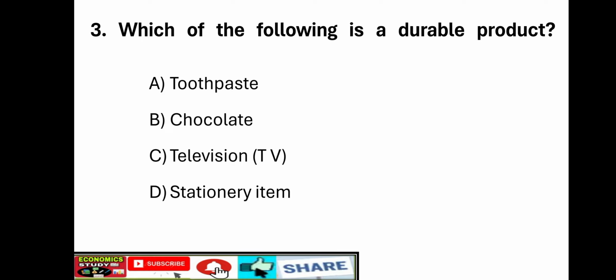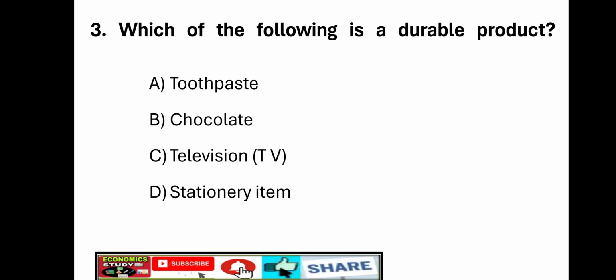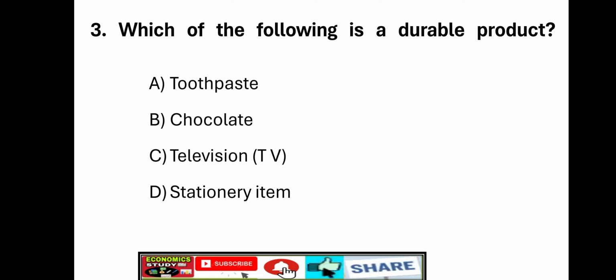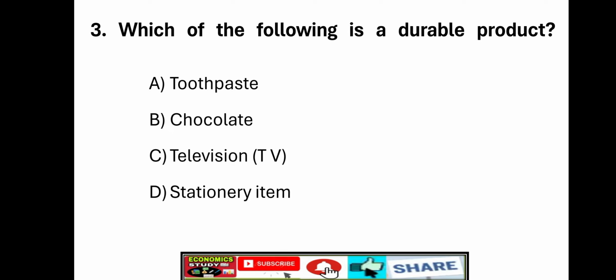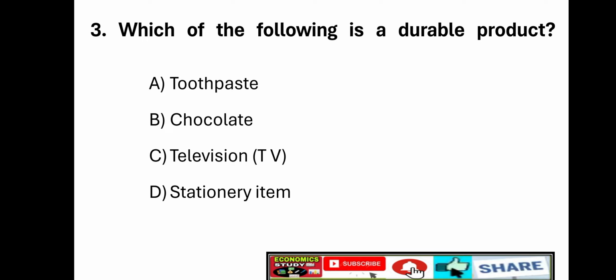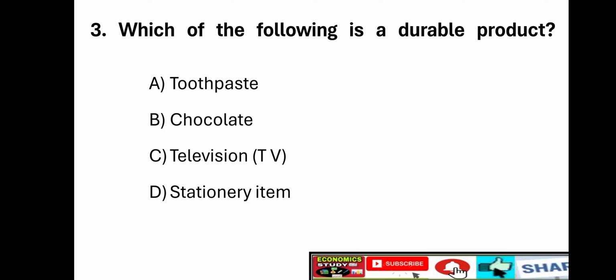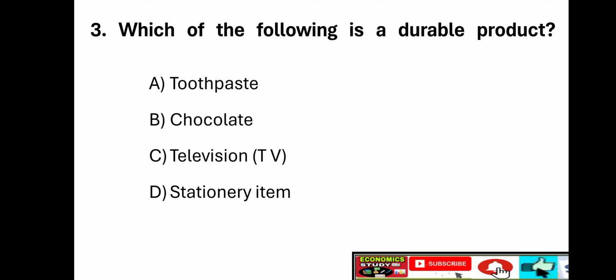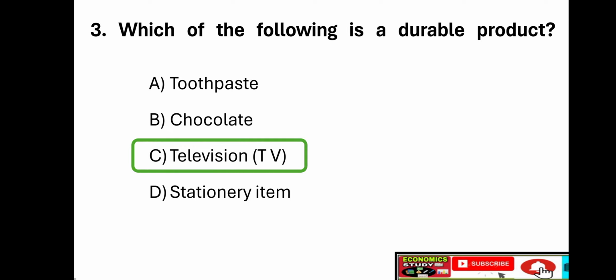Next question, question number 3. Which of the following is a durable product? Option A, toothpaste. Option B, chocolate. Option C, television. Option D, stationery item. Right answer is option C, television, TV.